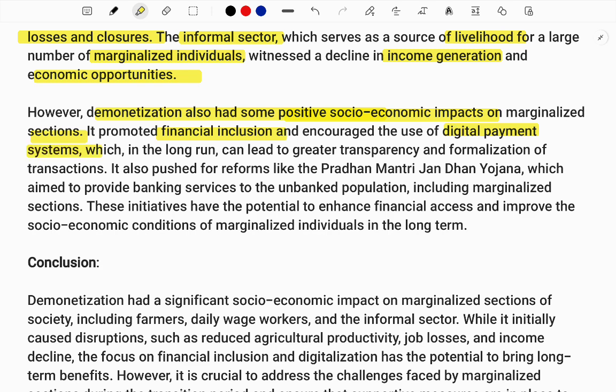The digital payment system you are facing today is a good thing in the long term, because transparency increased and formalization of transactions was achieved. The government's Pradhan Mantri Jan Dhan Yojana has been implemented and many reforms have been done. Even the unbanked population in rural areas where bank facilities are not available now gets banking services. You can just have a phone and get all the banking services at your hand. So financial access improved, socio-economic conditions improved, and the marginalized section benefited in the long term. In the short term everybody suffered, but in the long term the change has had a greater positive impact.